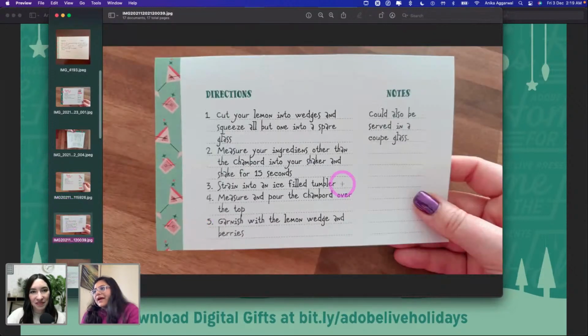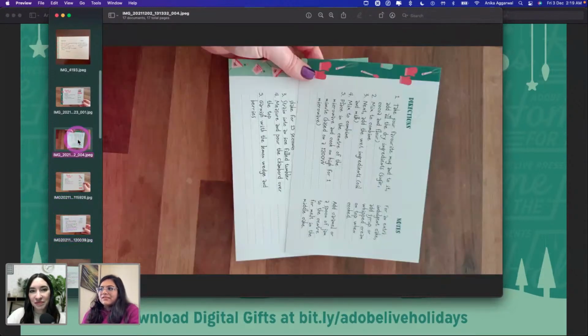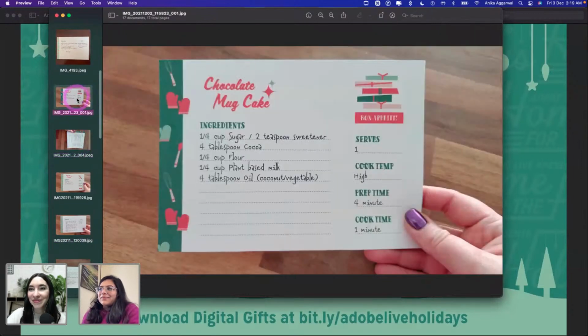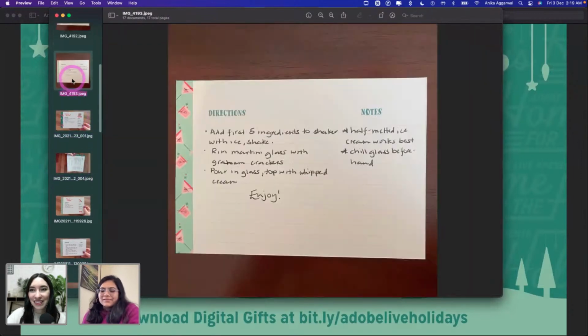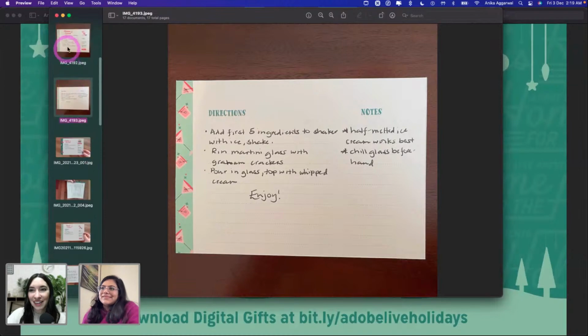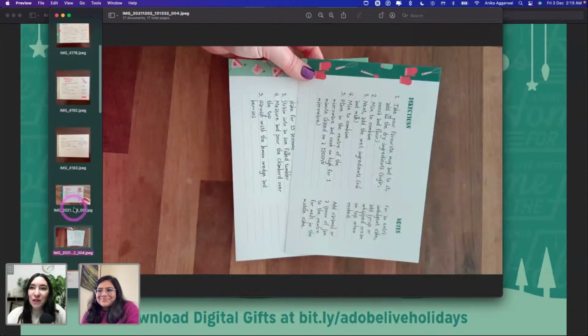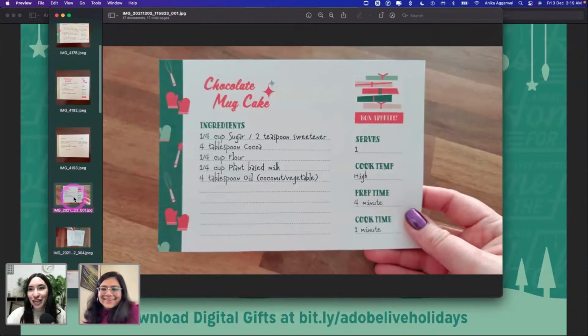And then these are some images from my friends that used it. She's going to give me a great idea, that you can give it to your friends as recipes. Like, hey, I want you to have this as a special gift from me to you for Christmas. How fun if you did this with a bunch of friends and then you all exchanged your recipes, like at a holiday party. You just had these printed out and you write your recipe and then you all pass them around. That would be so fun.